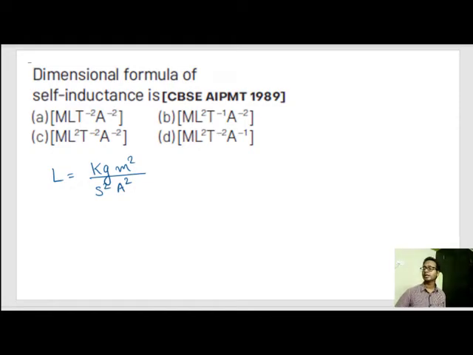This can also be written as M for kg, L square for length or meter, T to the power minus 2 for second square, and A to the power minus 2 for current. So our correct option is option number C. So let's proceed to the next question.